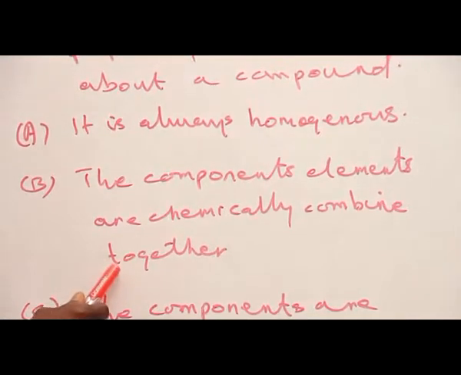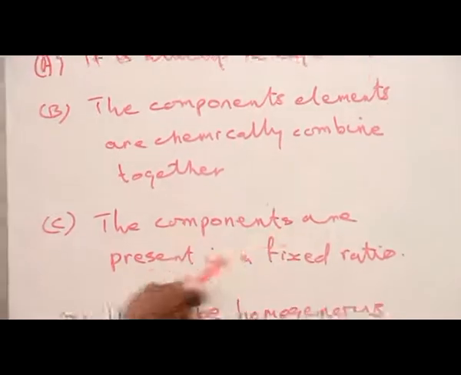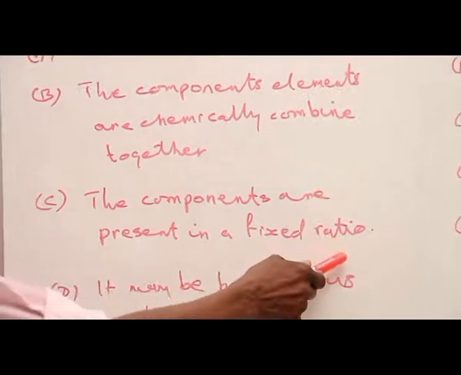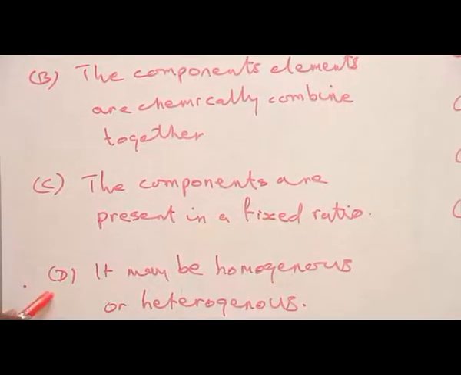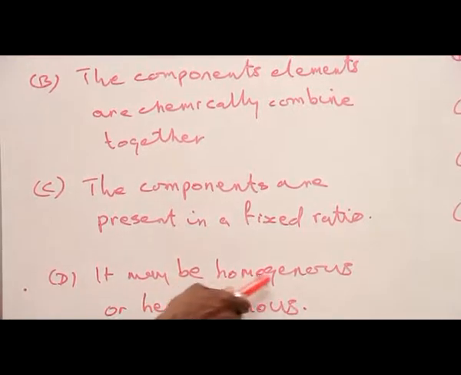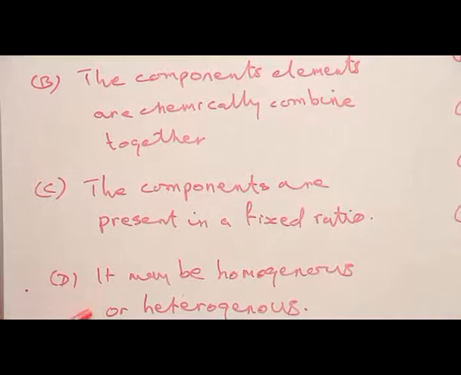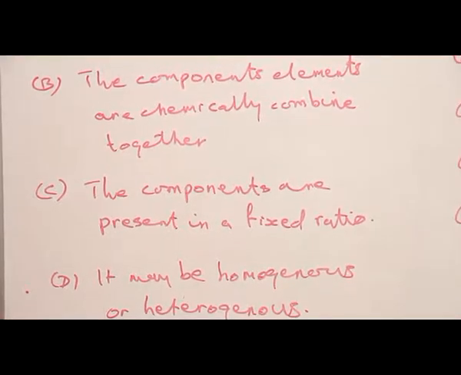Elements are combined in fixed composition by mass. C. The components are present in a fixed ratio. That is a property of a compound. All compounds, the components are present in a fixed ratio. D. It may be homogeneous or heterogeneous. No, compounds are always homogeneous and never heterogeneous. And consequently, the correct answer is D.